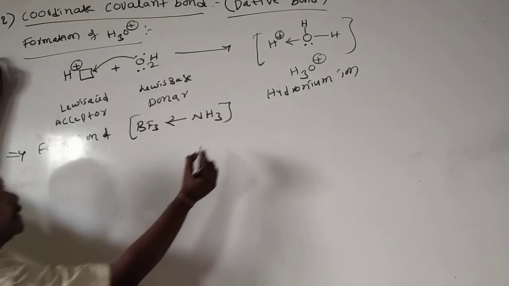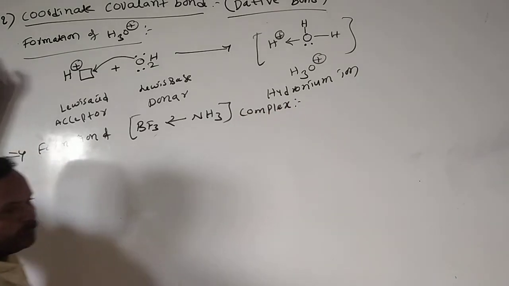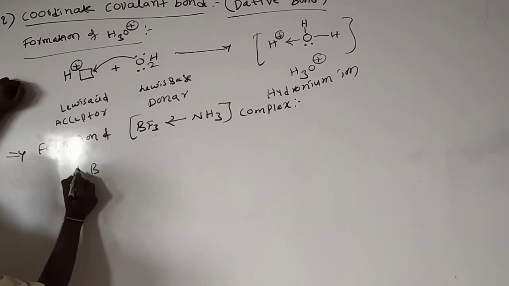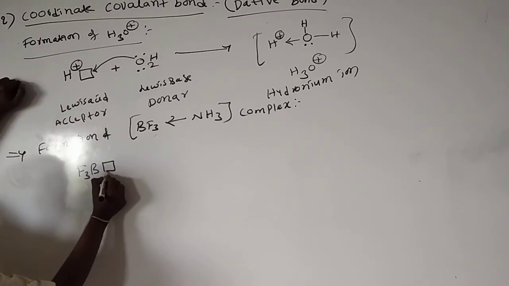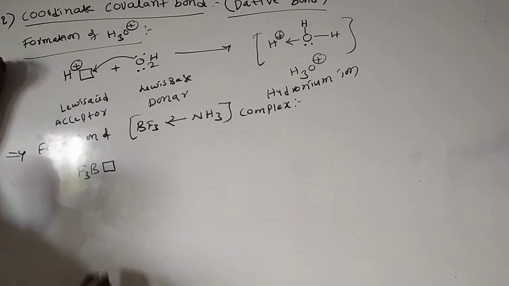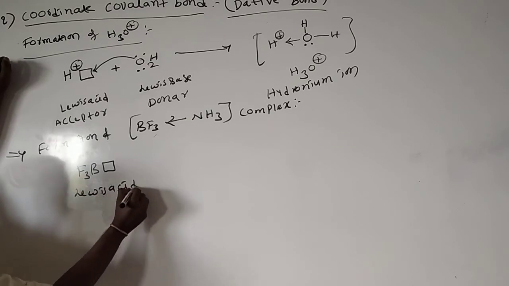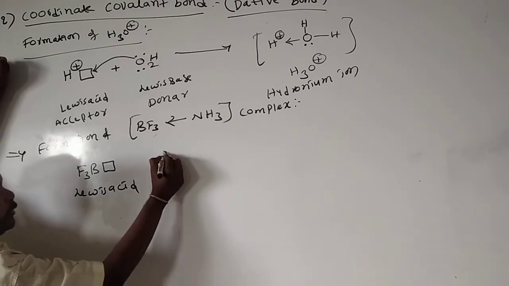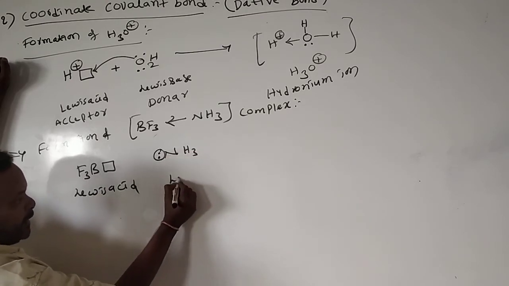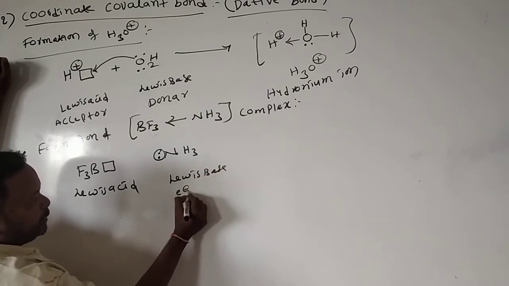Boron trifluoride has one vacant orbital, so it acts as a Lewis acid, an electron acceptor. And ammonia has a lone pair, so it acts as a Lewis base, the electron donor.